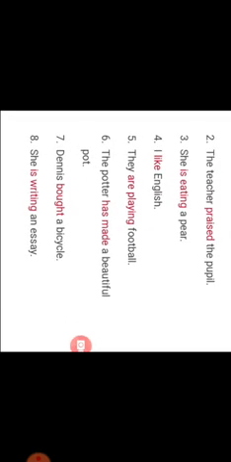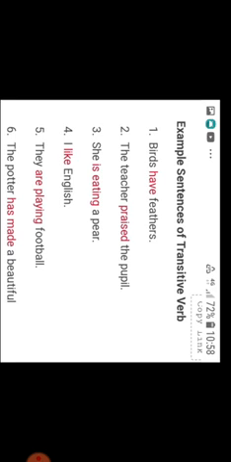Just see the examples over here. Examples of transitive verbs. Birds have feathers. So what do birds have? Feathers. Feathers is an object. Have is a verb and birds is a noun. The teacher praised the pupil. Whom did the teacher praise? The pupil. The teacher is a subject, praised is a verb and the pupil is your object.